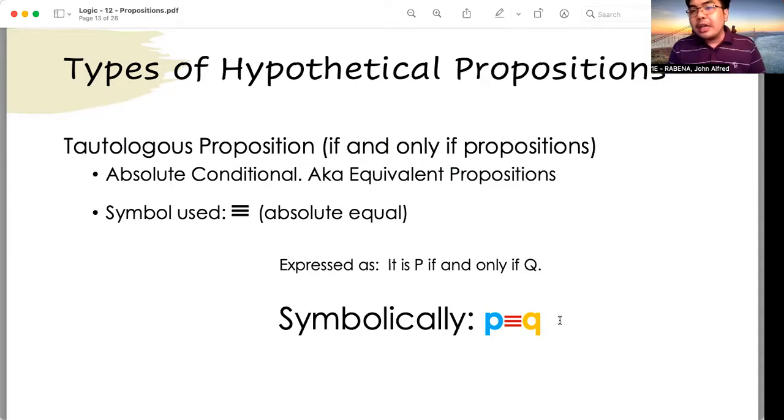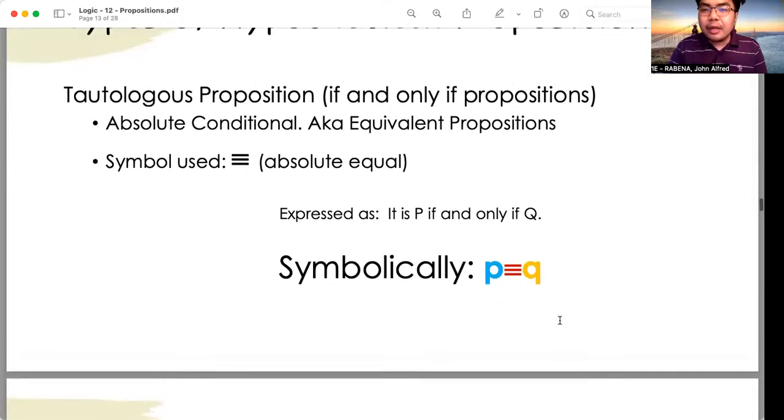Okay, so if we have two things, for example, those represented by the letters P and Q, it would be symbolically expressed as P if and only if Q. Okay, so it is P if and only if Q. Okay. All right. So the keyword here in tautologous propositions is if and only if.